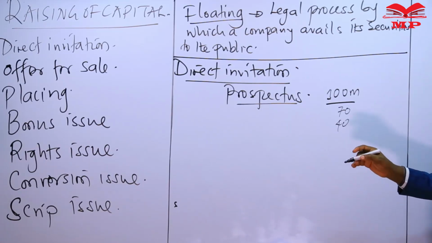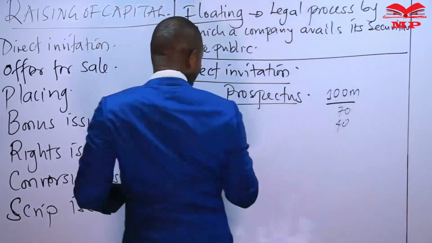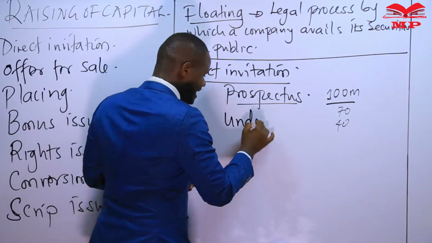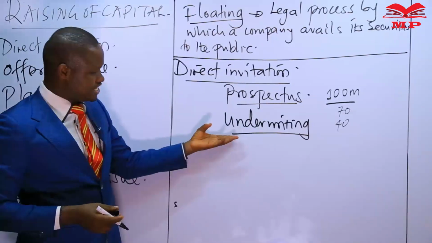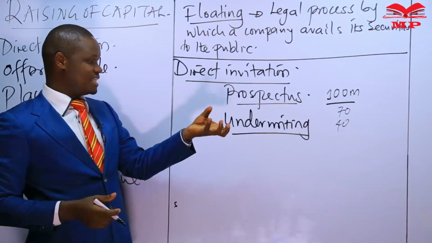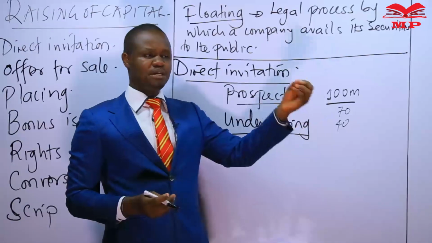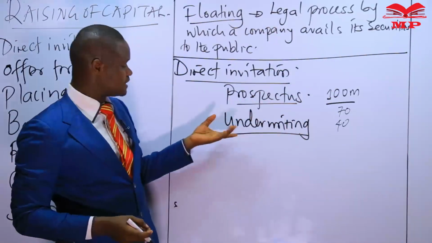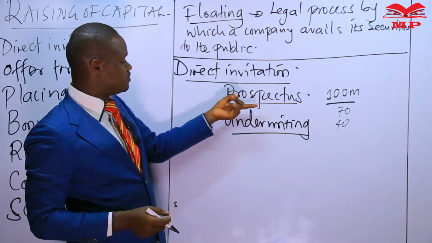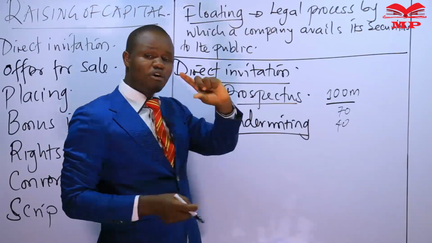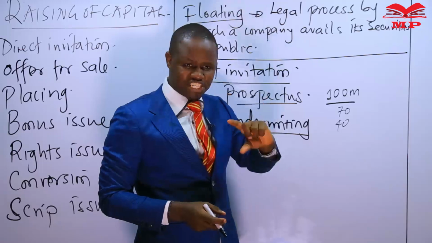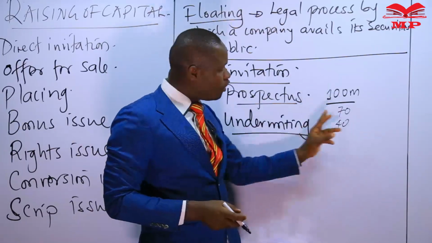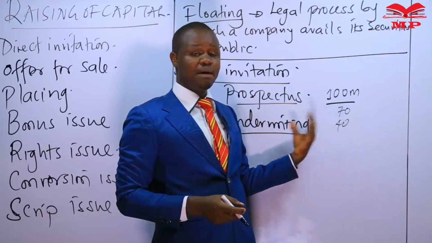Then it becomes necessary that this company, doing a direct invitation to raise share capital, may be required to do what we call underwriting the issue. In underwriting the issue, the company gets into contact with an underwriter. Underwriters will usually be investment banks or insurance companies, which will give a commitment to the company issuing shares that, for some commission, which we refer to as the underwriting commission, they will take up a percentage or the whole of the capital, or the whole number of shares, that will not be taken up by the public.